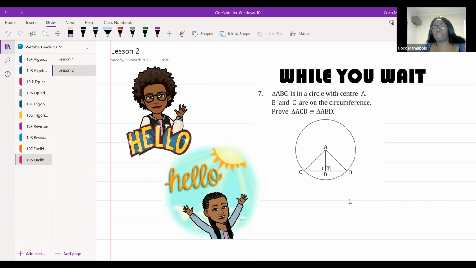Whenever we start a proof, we always need to write proof. Start by writing proof. Proof. In triangle, and remember they've given us information that we must read. In triangle ACD and triangle ABD. Okay, and then for congruency, we need 3 reasons: 1, 2, 3, and that will help us prove congruency.